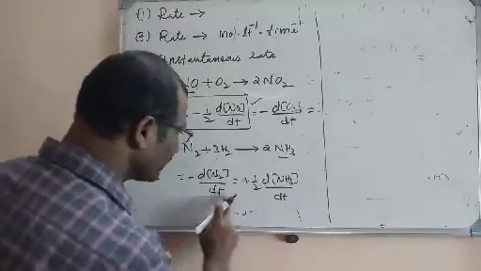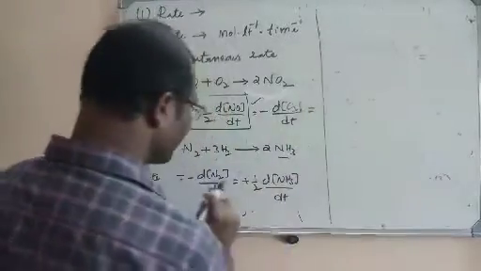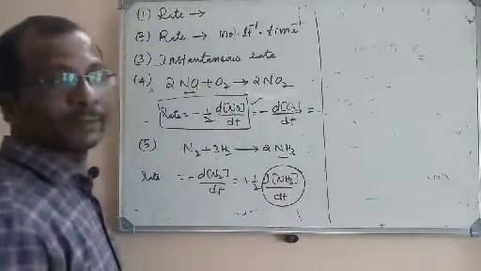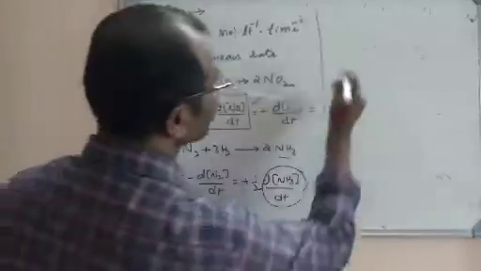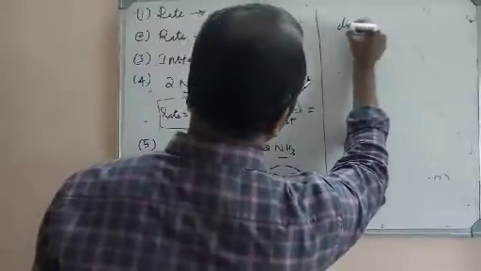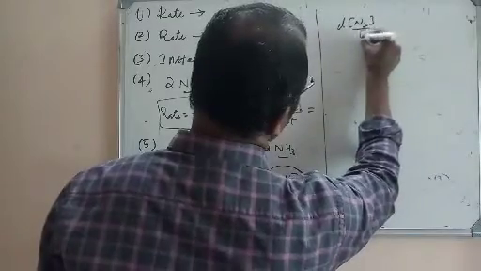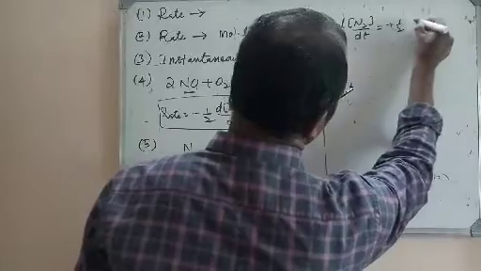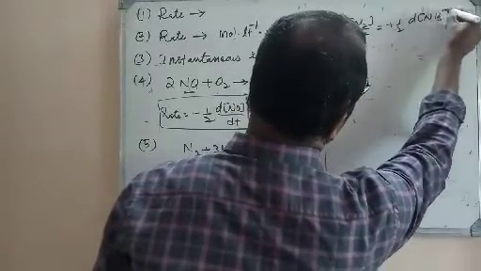So what is given here? dN2 by dt is given. We have to find the rate of appearance of ammonia. So what is the relation here? Ignore the negative sign. I am once again saying, rate of disappearance means dN2 by dt for nitrogen, that is equal to 1 by 2 times the rate of appearance of ammonia.